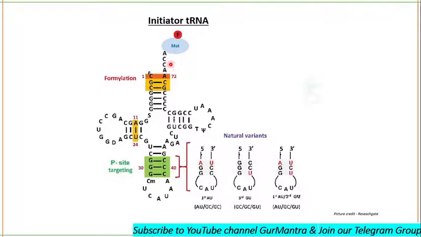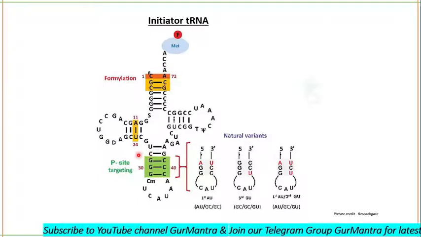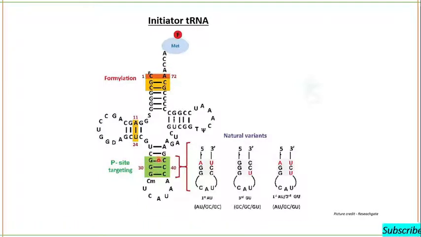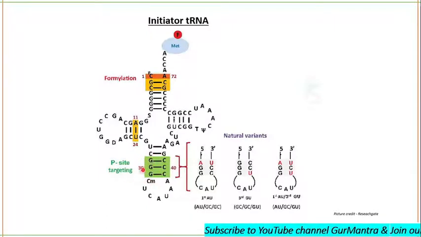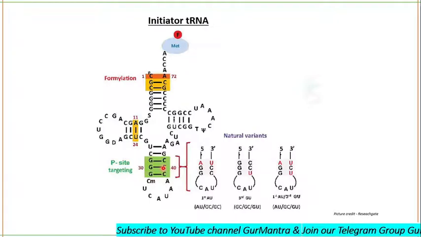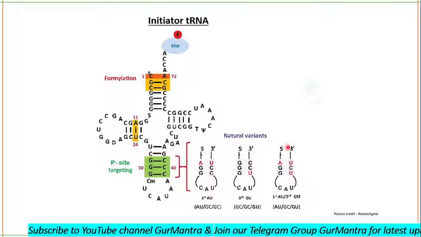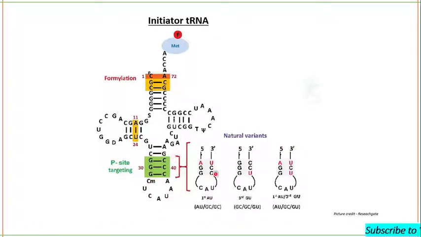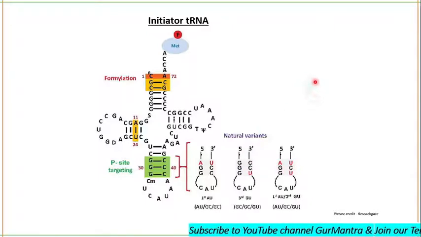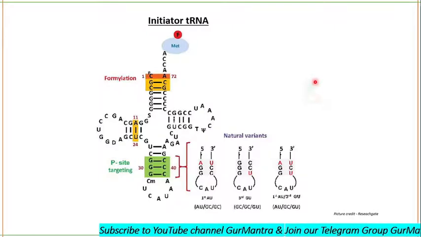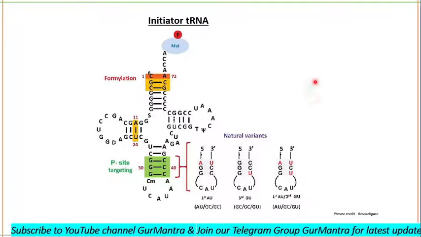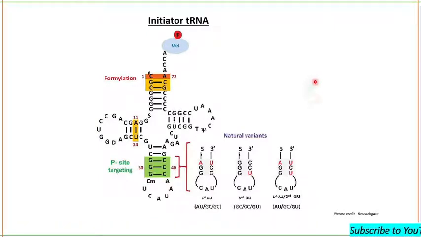This is the conserved CCA sequence, and this is the conserved consecutive GC base pair. Actually, these are consecutive base pairs. Is it clear? We can have the natural variants for this GC sequence as well, like this. Okay, clear now? What will an initiator tRNA have, and how will it be differentiated from other tRNA? Is it clear to you now?